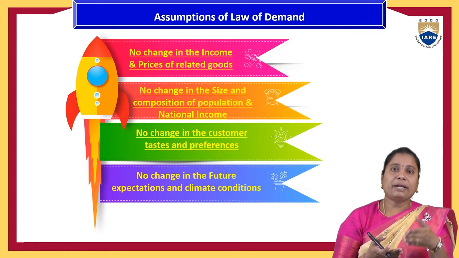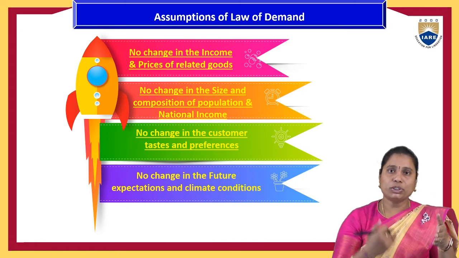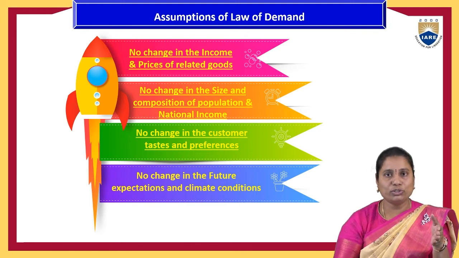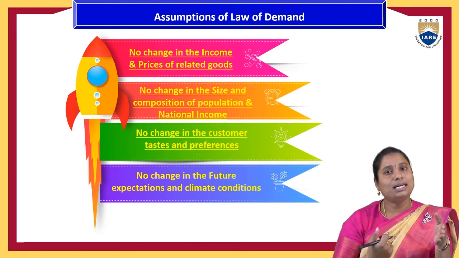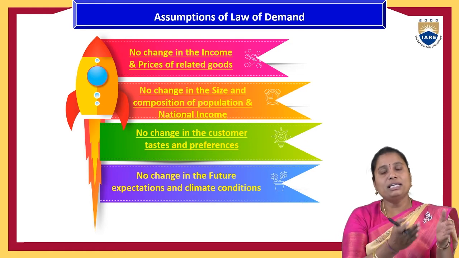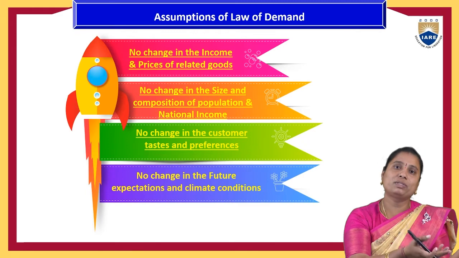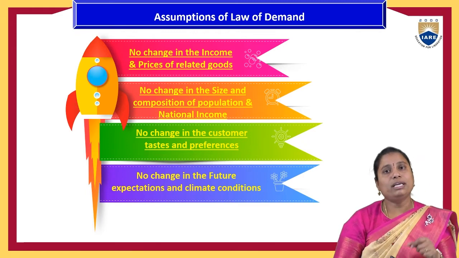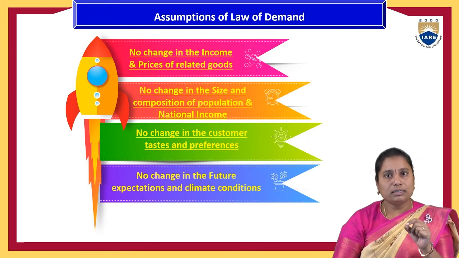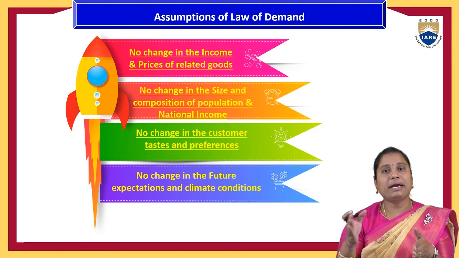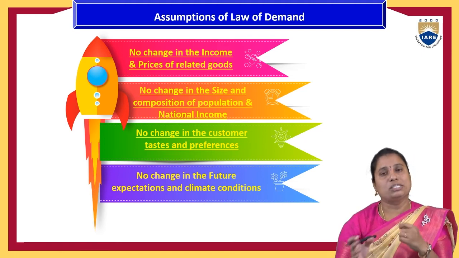If the price is increasing, demand has to reduce. But if the income changes, then there is no chance of the demand reducing. If your income increases, even when the prices are all increasing, people will go and purchase that product. That is why, for the law of demand to hold good, the other determining factors should be constant.